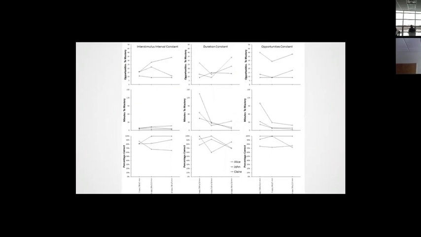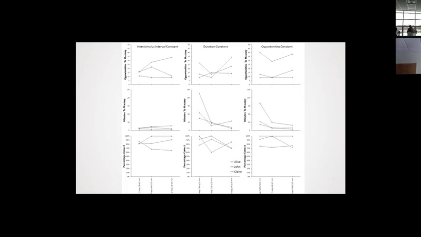So again, I have this awful set of graphs, but I've got no other way to show it to you. The top panel, again, is the opportunities to mastery. The middle is the time or the minutes to master a skill. The bottom is the percentage correct. And from left to right, we see lowest to highest intensity for each of those three different manipulations. On the left, we have pace held constant. The middle, the duration is held constant, and the right, the opportunities are held constant. And each line represents a different child. So those are the three different children for each of those manipulations.